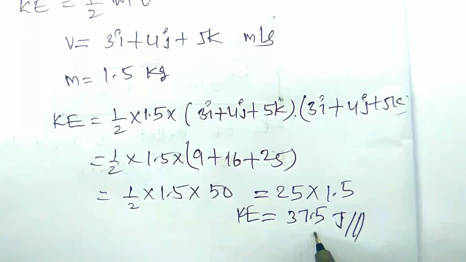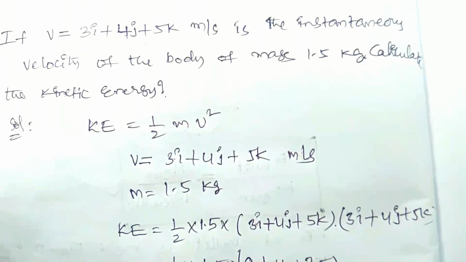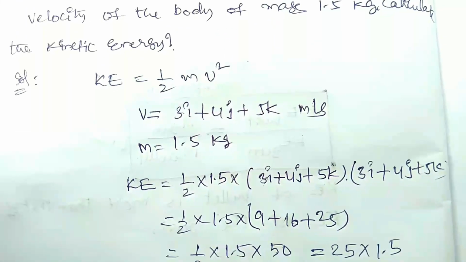Kinetic energy should be in joules. Okay, this is the answer you have to do for this type.